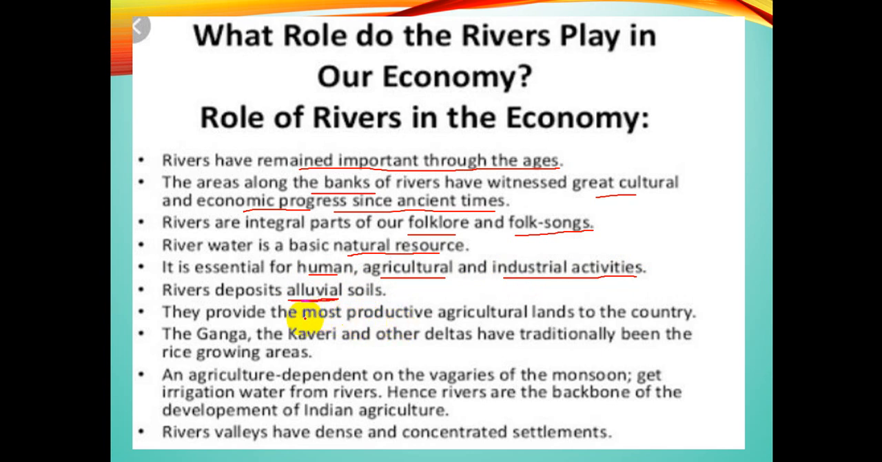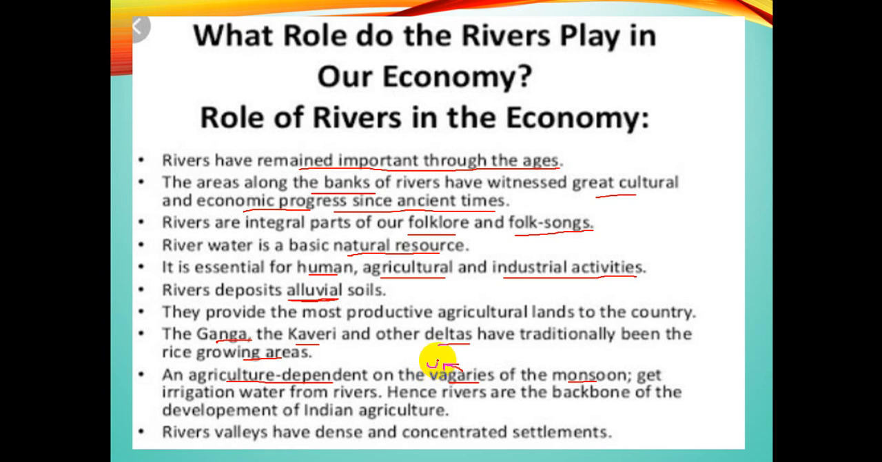The rivers Ganga, Kaveri, all produce deltas, which are very much important for the cultivation of rice or the paddy fields. Then agriculture is dependent on the vagaries of the monsoon. Now, vagaries means uncertainty. When the monsoon is not certain, it is full of uncertainty.